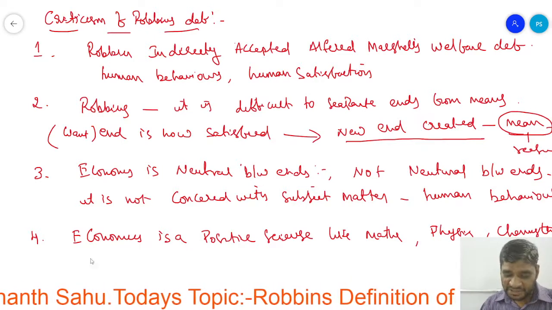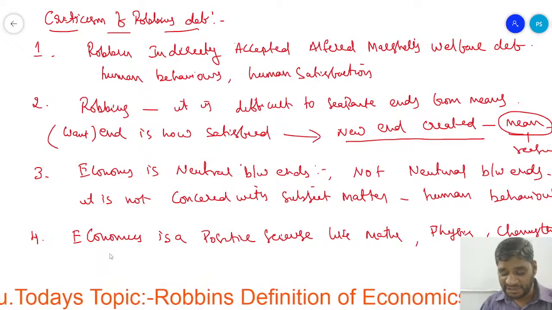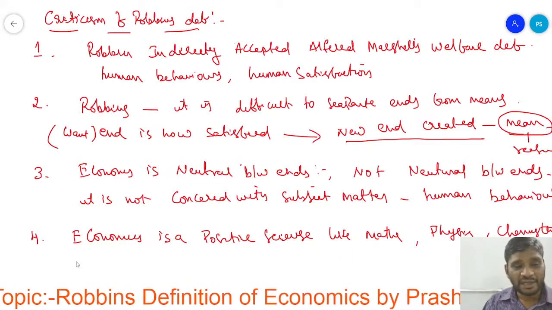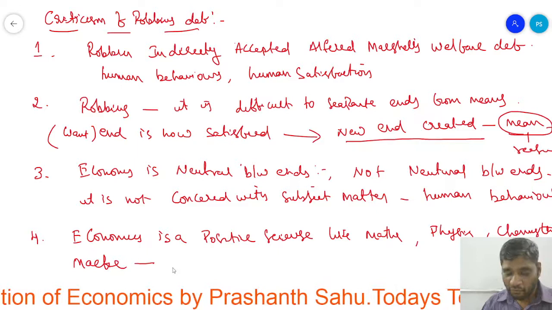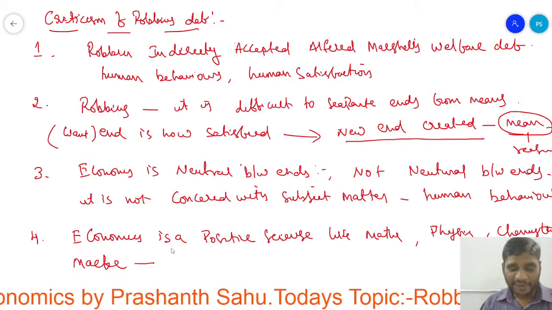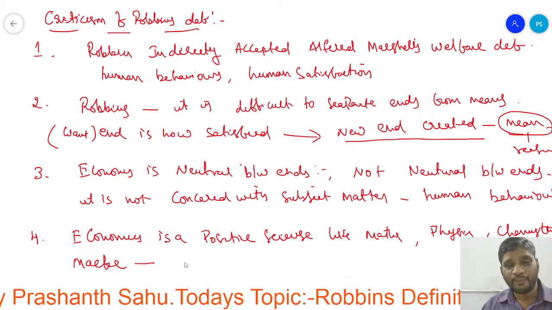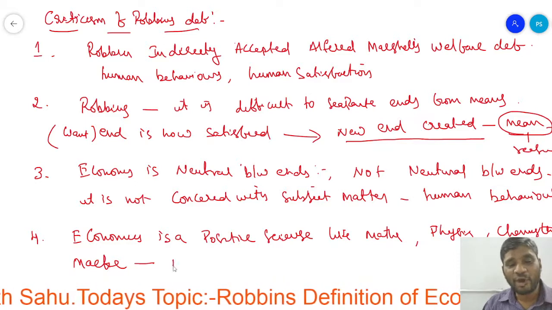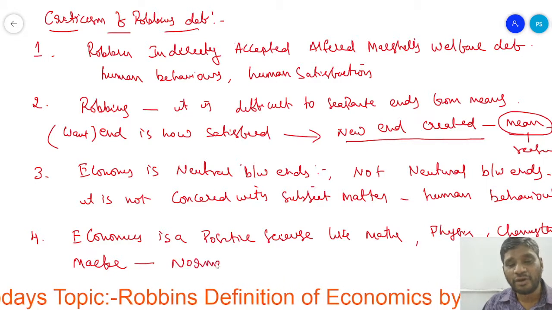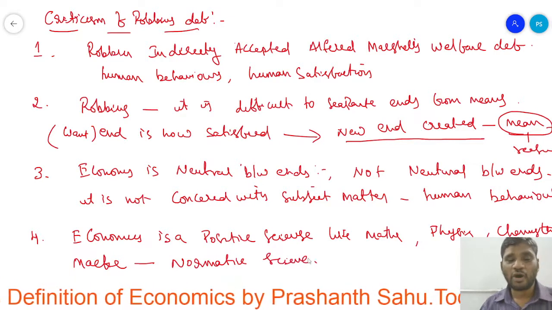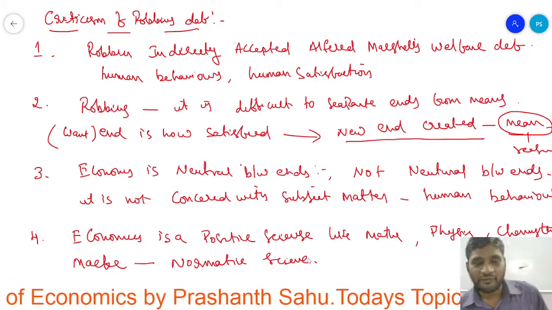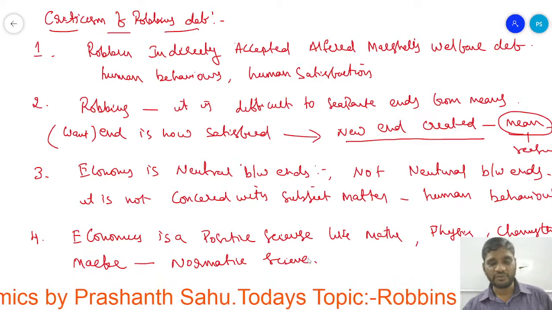But this is criticized by an author called McPhee. What she says is that economics is not a positive science. Economics is a normative science. We will discuss this topic: what is positive? What is normative?